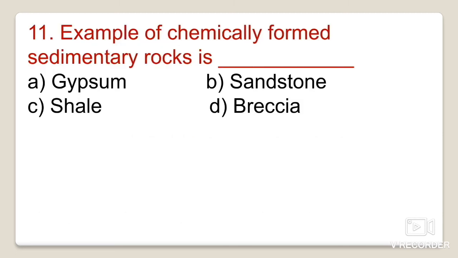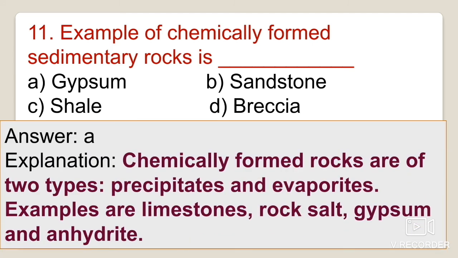Next one is example of chemically formed sedimentary rocks is gypsum, sandstone, shale, or breccia. So as we know, the best example is gypsum. Chemically formed rocks are of two types. The two types are precipitates and evaporites, means one formed by the process of precipitation, and the other formed by the process of evaporation. And examples are limestone, rock salt, gypsum, and anhydrite.